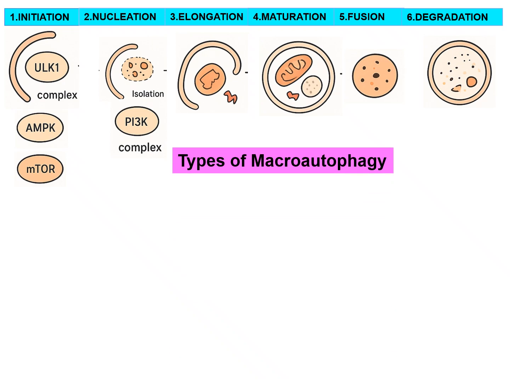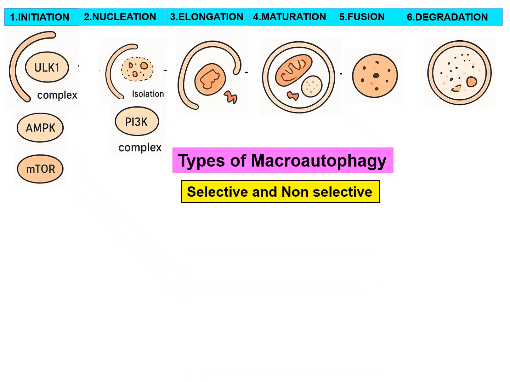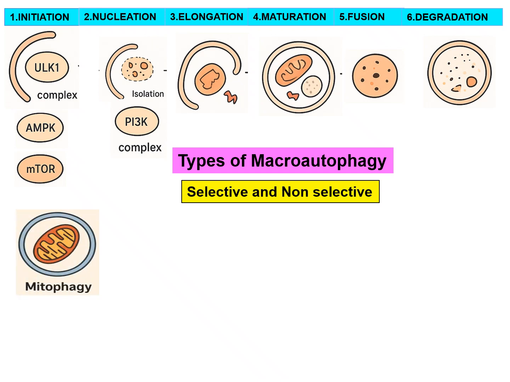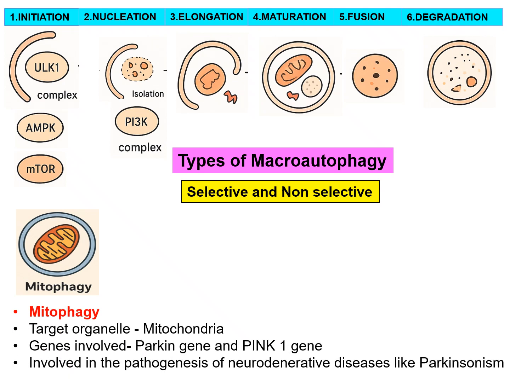What are the various types of macroautophagy? Macroautophagy can be selective or non-selective in nature. In selective autophagy, depending upon the material which is getting engulfed by the autophagosome, it is given a name. First one is mitophagy. As you can see in the diagram, what is inside the autophagosome? Mitochondria. So that is mitophagy. In mitophagy, the target organelle is mitochondria, and the genes involved are the Parkin gene and PINK1 gene. This mitophagy is very important in many neurodegenerative diseases.